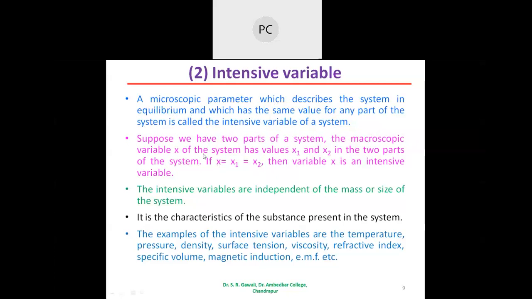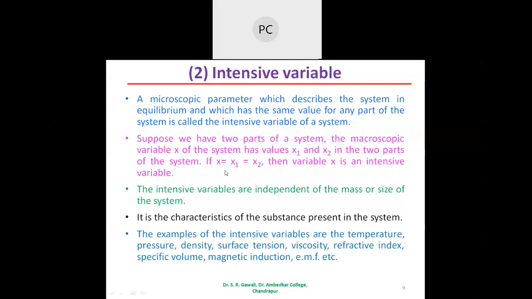Suppose we have two parts of a system. The macroscopic variable x of the system has the values x1 and x2 in the two parts of the system. One part has the value x1, the other part has the value x2.